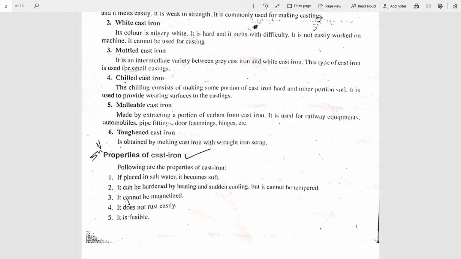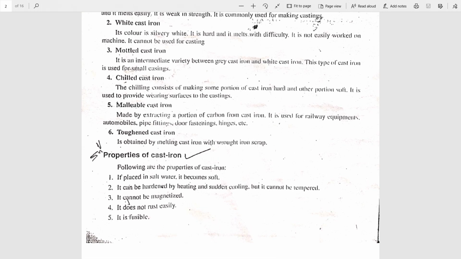So, what are the properties of cast iron? First one, when cast iron is kept in saline water or salt water, automatically it becomes soft. Second property, due to continuous heating and sudden cooling, it will become hard.